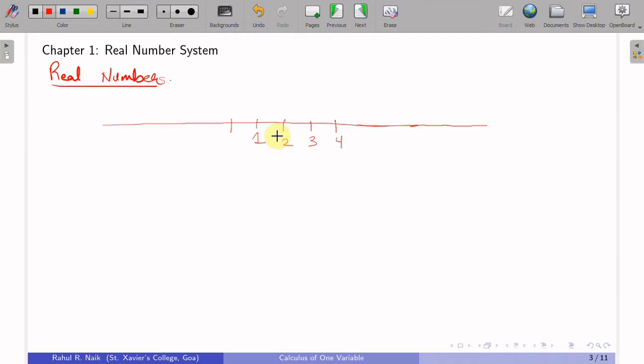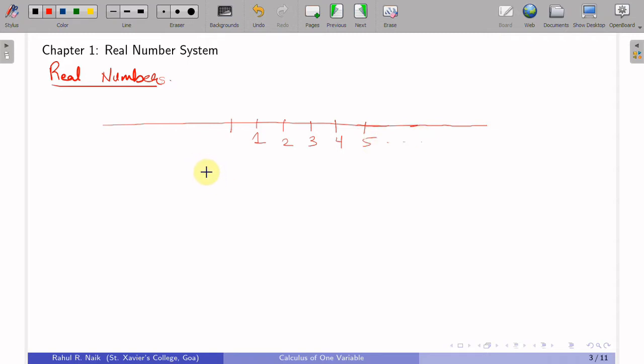The number of potholes on the national highway, Mumbai Goa highway, is a natural number, either 0 if there are no potholes, or otherwise a natural number. The number of apples in a given basket is a natural number. So, natural numbers are so fundamental that we use them in our day to day life.